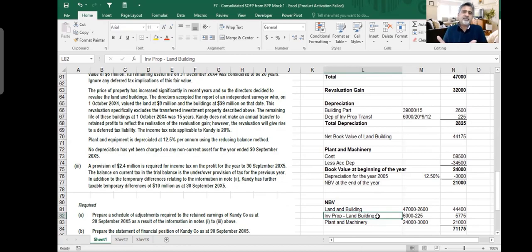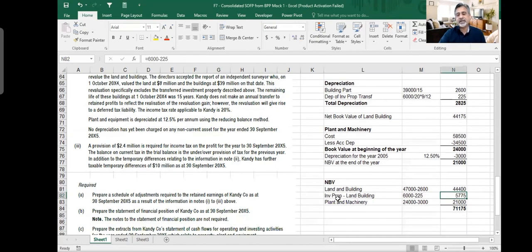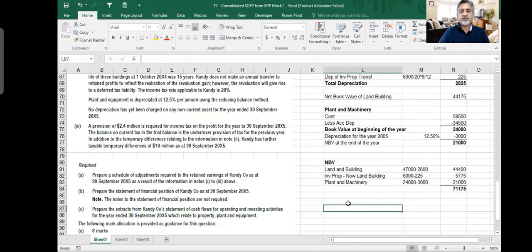It has already changed into land and building, because investment property is land and building. So it might be a building. So it is already under this heading. But for the sake of simplicity, I'm showing you separately that investment property, which is now land and building. Okay. So these numbers you should take. What else is there? You should make a calculation for your taxation. The last note, we call it working number 4, which is for my tax.